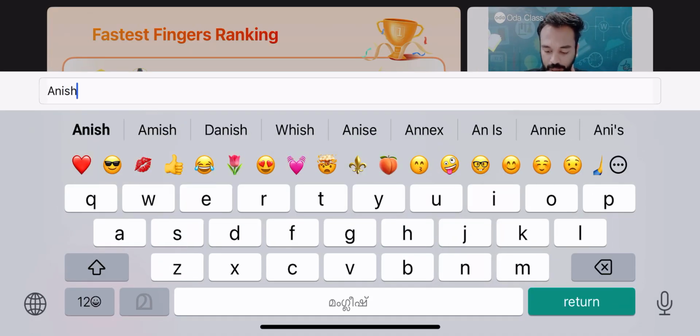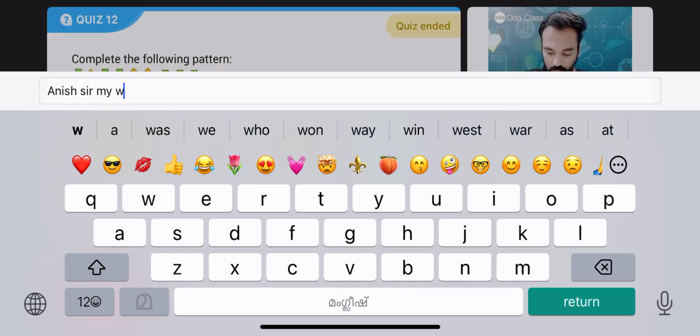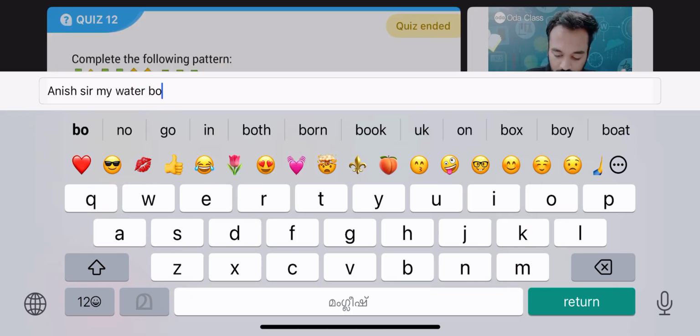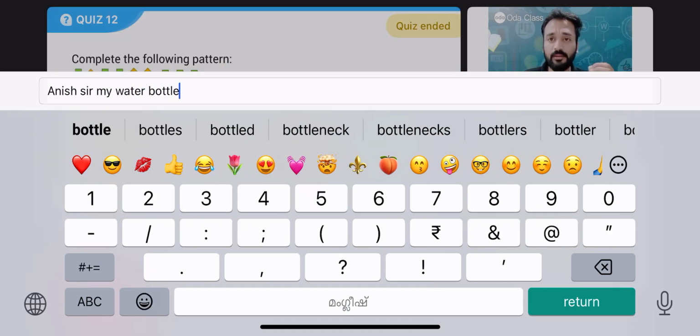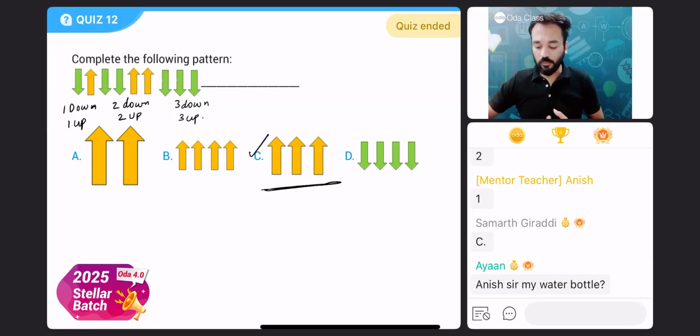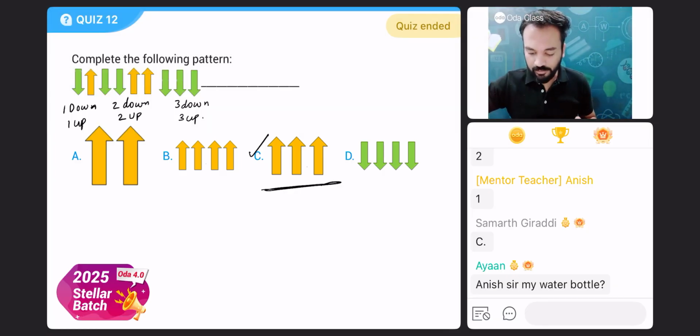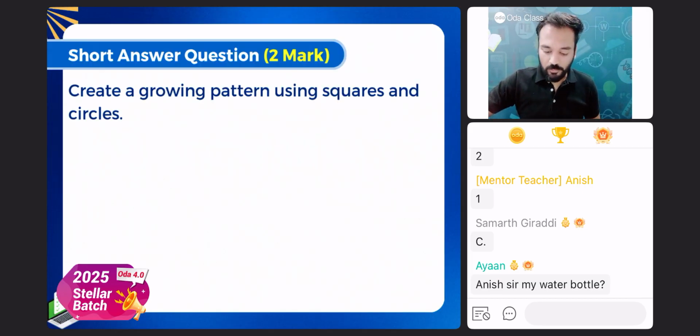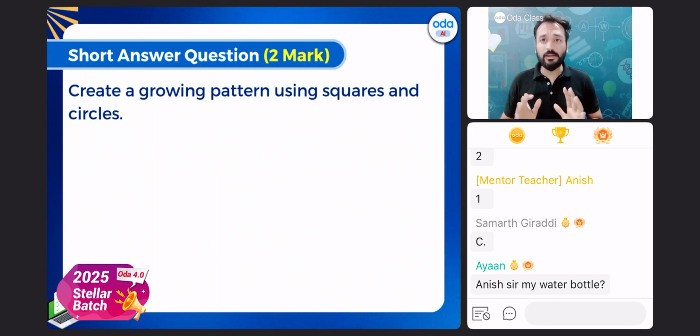Very good, everyone. 3 up, right? Option C is 3 up. Clear? Option C is 3 up arrows. Clear, beta? Is this clear to you all? One question, let's discuss. Small question. I'll give short answer question.